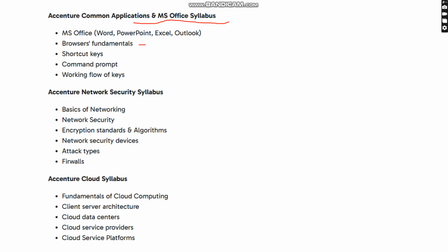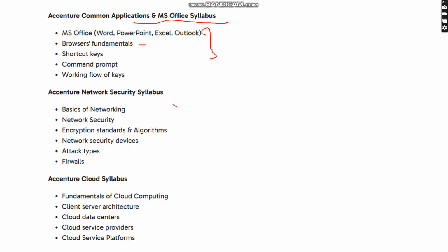And they are asking all the shortcut keys. Means what is the shortcut key to save the file, what is the shortcut key to copy the data, and what is the shortcut key to jump from one place to another place. And they are asking the command prompt documents as well as the working flow of the keys here. This is the MS Office syllabus.